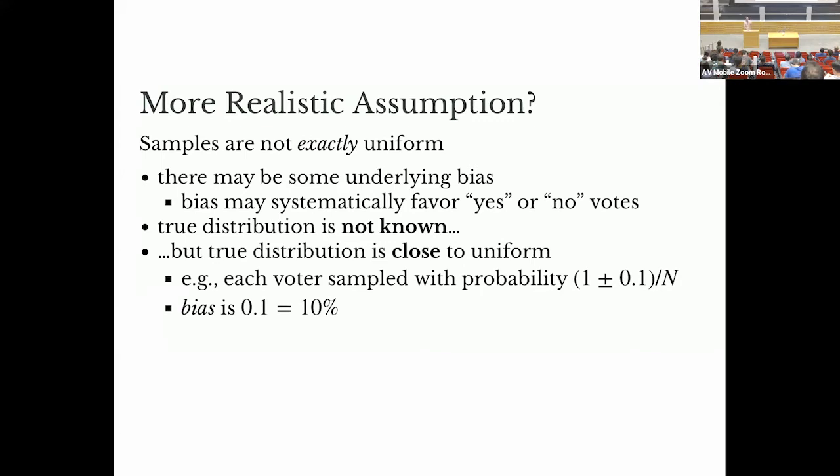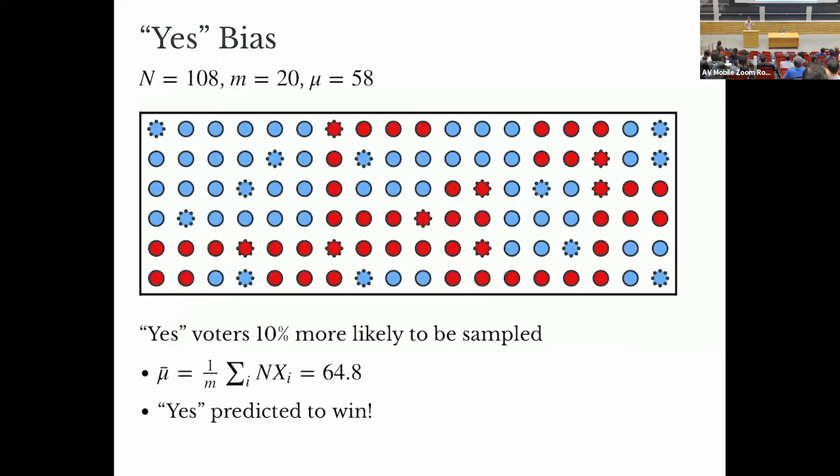So maybe no voter is more than 10% more likely than uniform to be sampled, and no voter is more than 10% less likely than uniform to be sampled. In this case, I'll say that my sample distribution has a bias of 10%, or a relative bias of 10%. Okay, so this is maybe a more realistic assumption, but then what happens if we weaken our sampling?